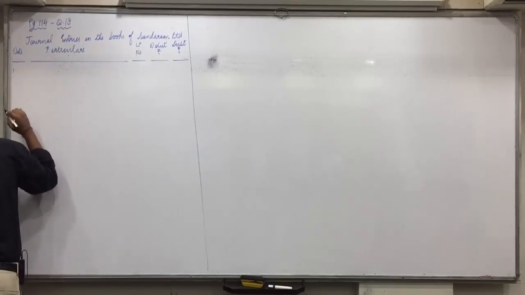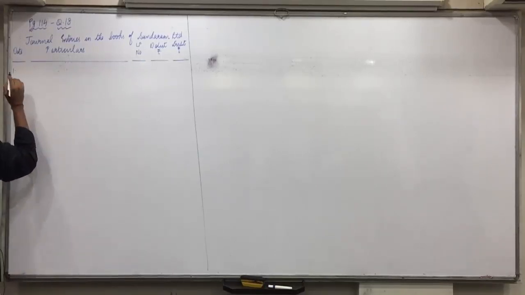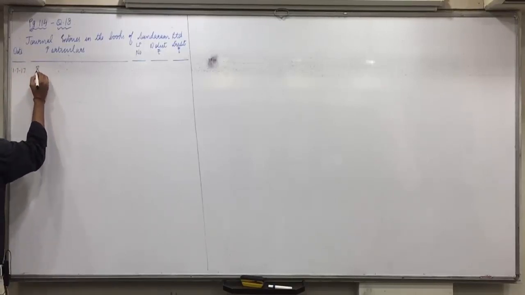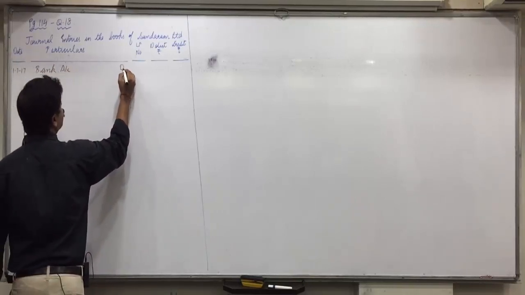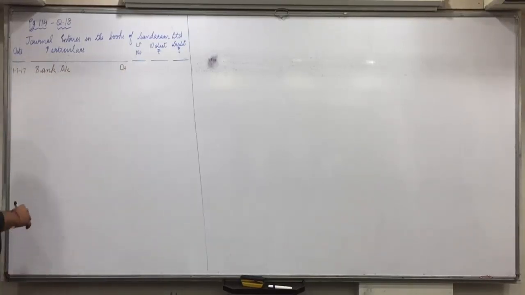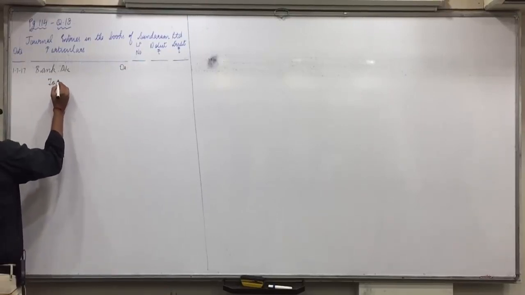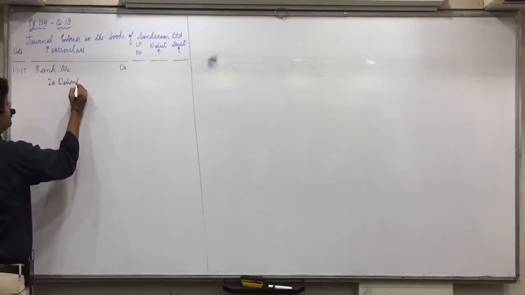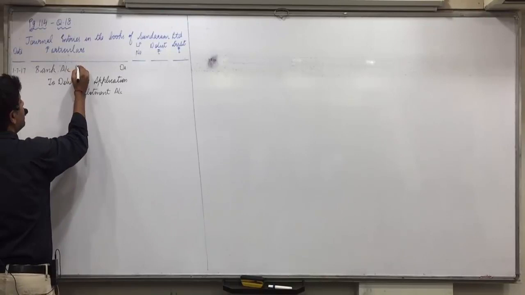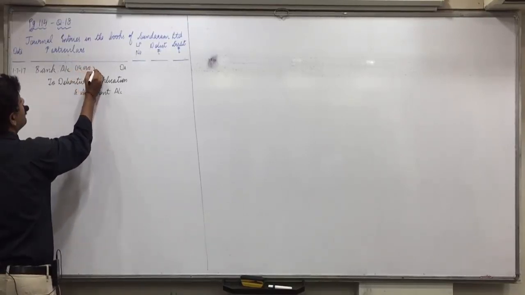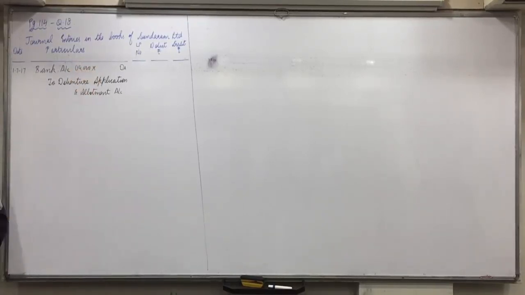So 1/7/17, bank account debit to debenture application and allotment account. Now 14,000 debentures are issued and we will receive 315.